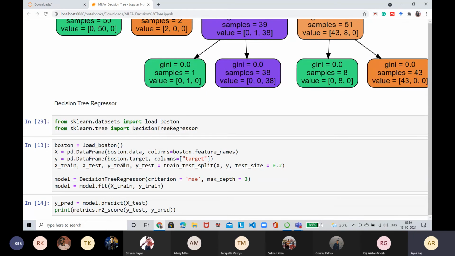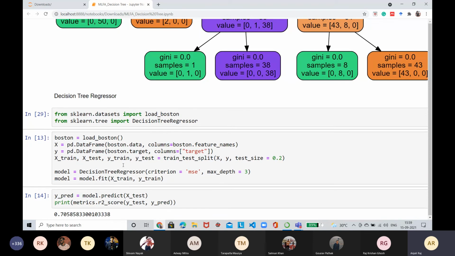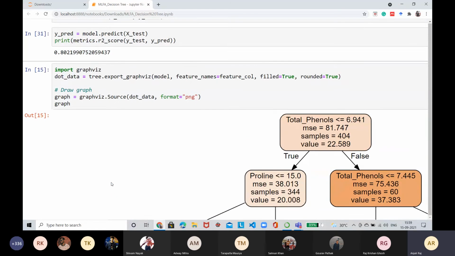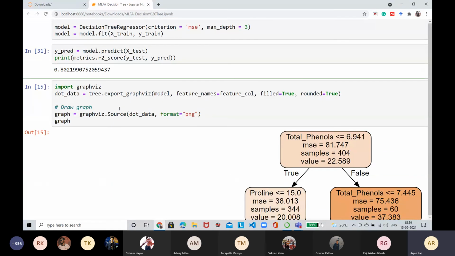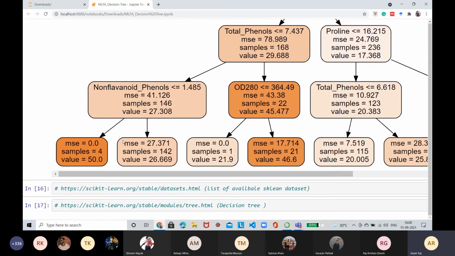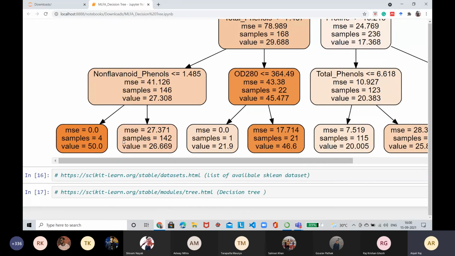Similarly, as we did for the classifier, we train the data, fit the data, and then predict to get our accuracy. We can also visualize our decision tree regressor. To get a more detailed view, you can visit these websites. That's all from my side. If you have any queries, you can ask.